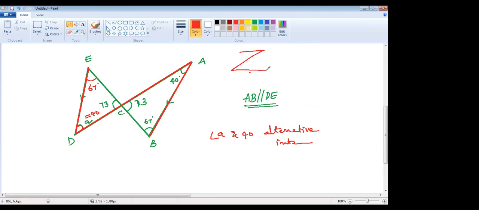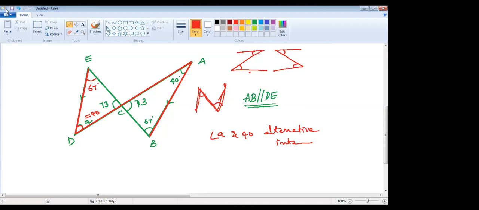Then I will give a simple pattern. Wherever you see a Z symbol, that is alternate interior angles, and you have to use it, children. Please, this is my sincere advice, because most students struggle with this. Sometimes they give a shape like an N or M, which is also alternate interior angles. Children, do you understand the point?